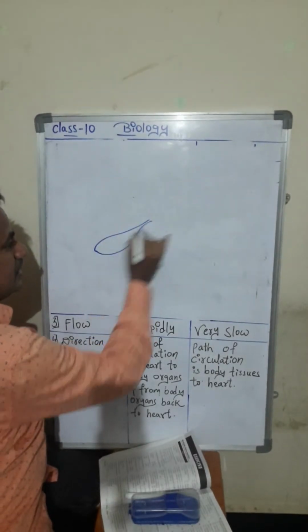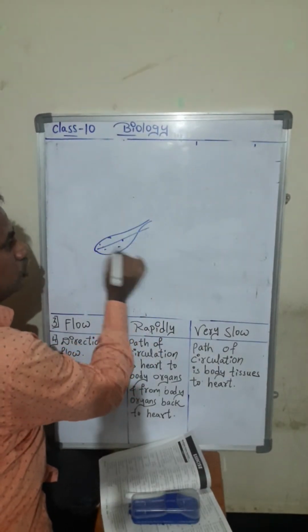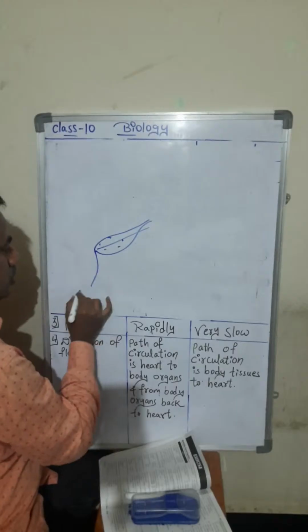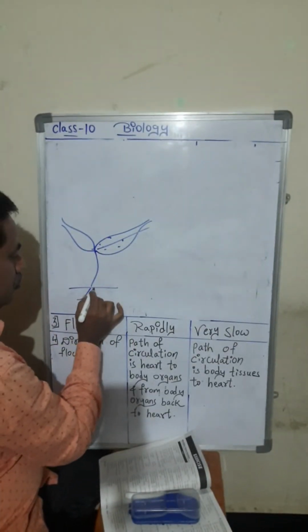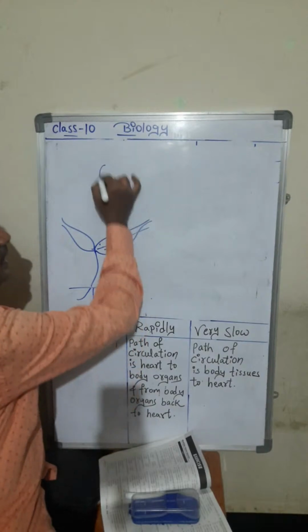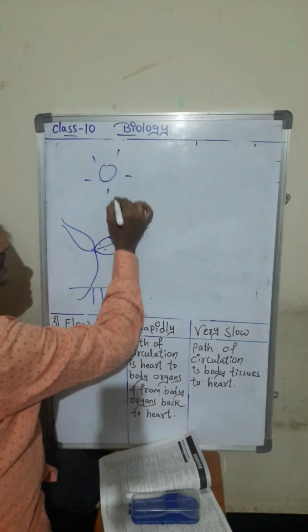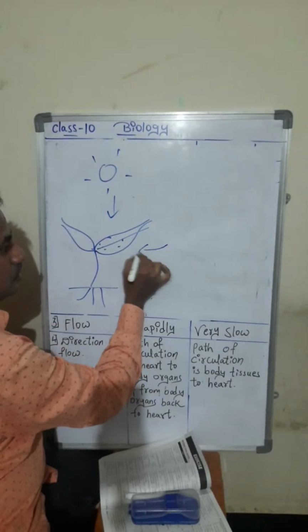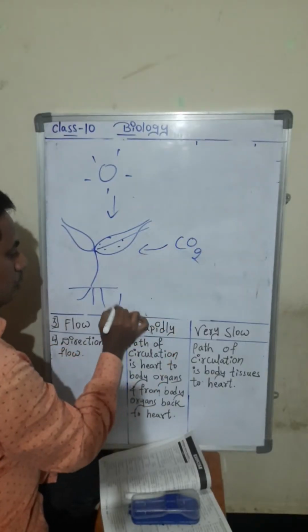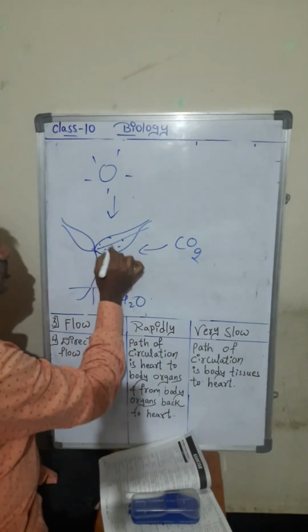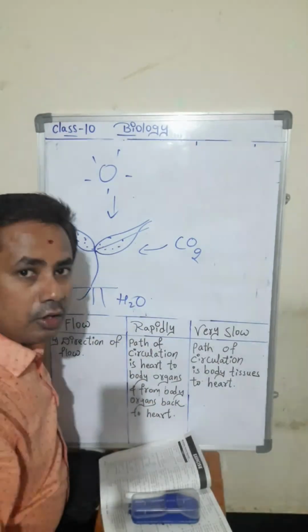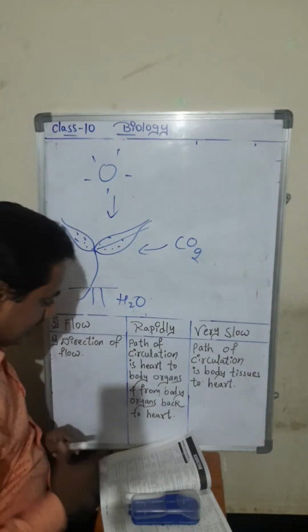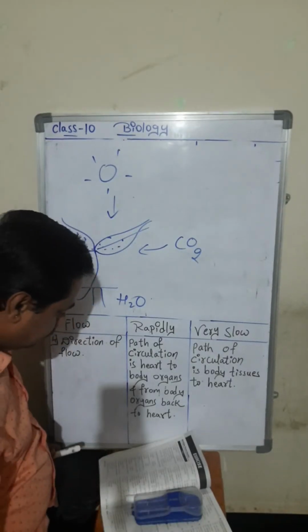So this is a leaf containing chloroplast. Suppose you think this is a plant. Plants need sunlight, carbon dioxide and water, and also they need chlorophyll. All of this. Option D is the correct answer.